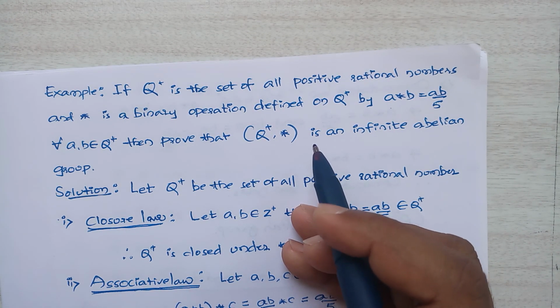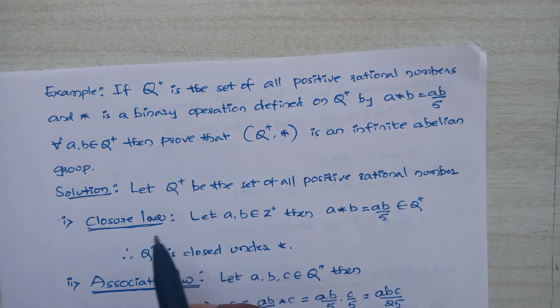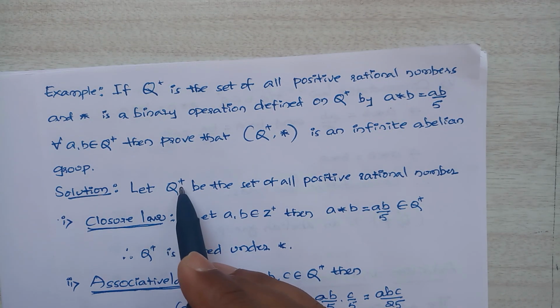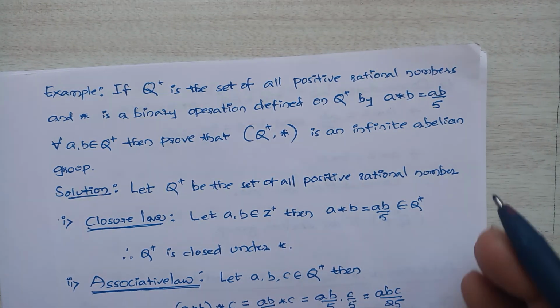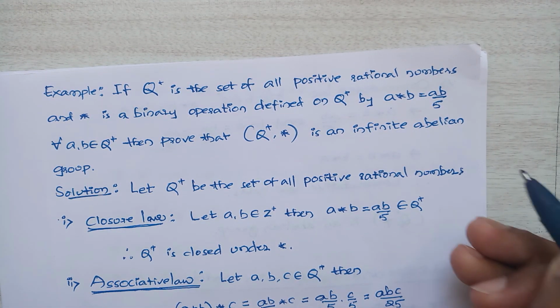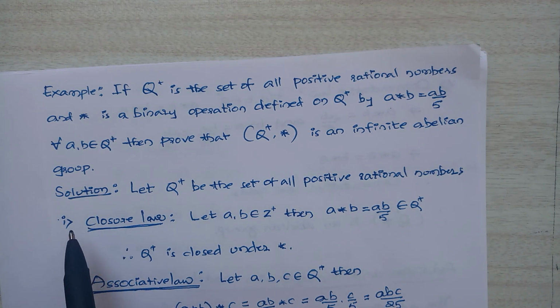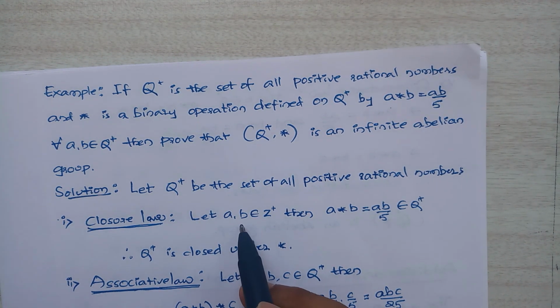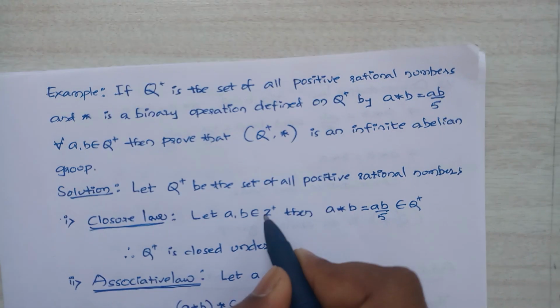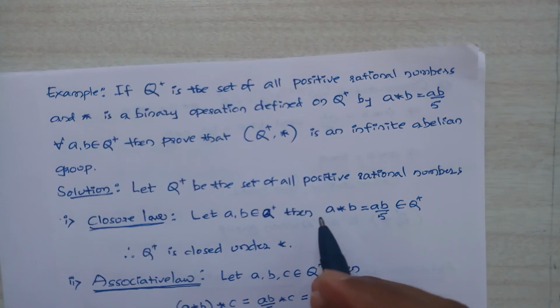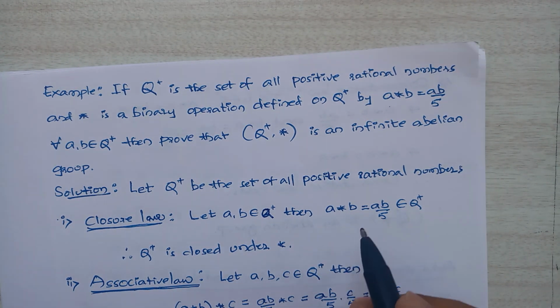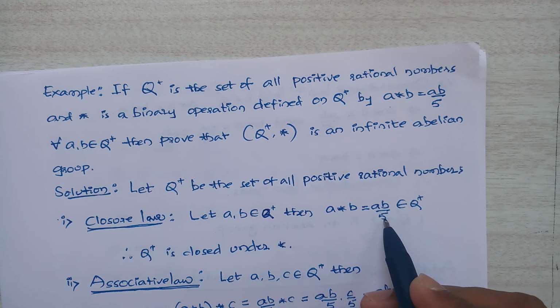Okay, so here the given data is Q plus be the set of all positive rational numbers. First let us check the closure law, that is, let a, b belongs to Q plus, then a star b is equal to ab by 5.